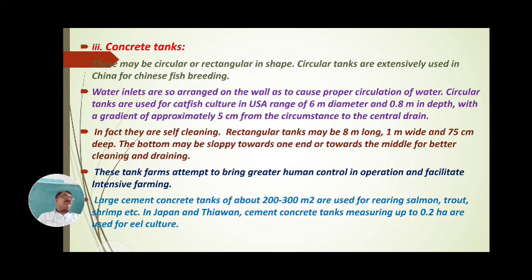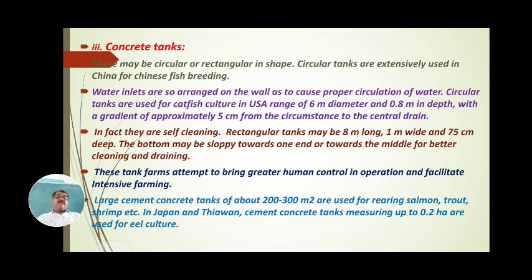What is the size of this tank? It is 200 to 300 meters square, and such tanks are suitable for rearing of salmon fish, trout fish or shrimp. These tanks are utilized in Japan and Taiwan.